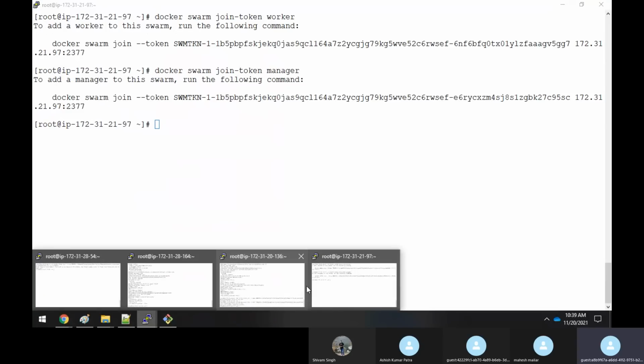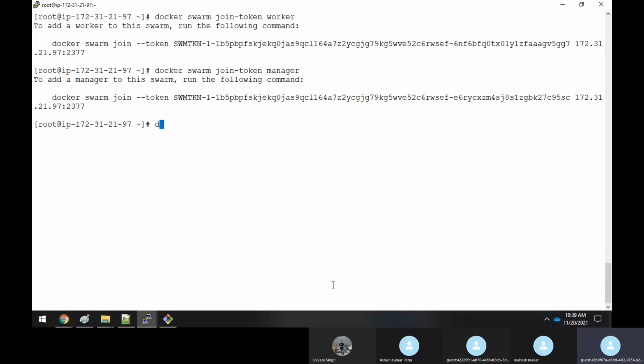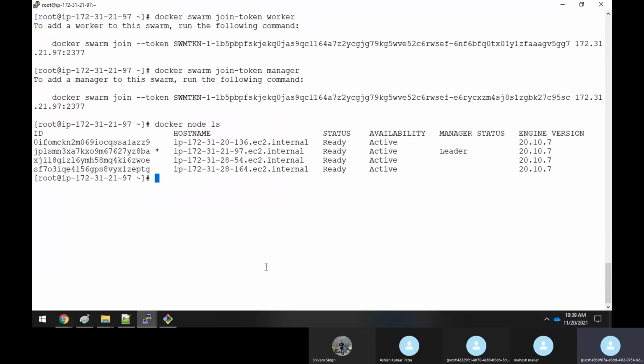Now come here, docker node ls. Okay. docker swarm join-token manager, correct. It's the same only, right?